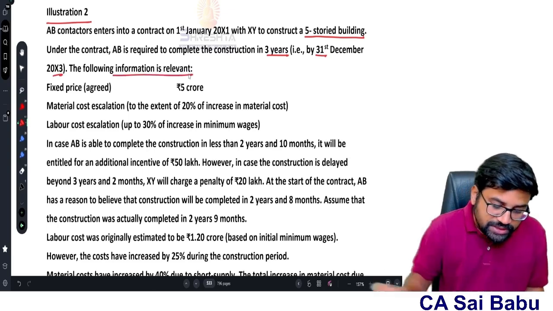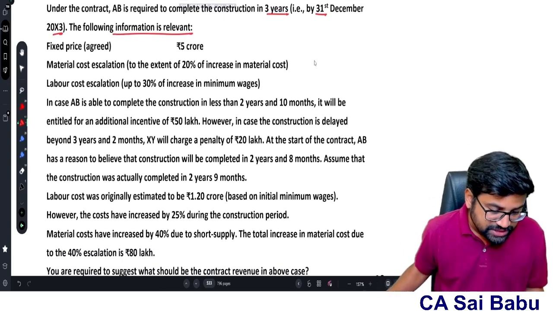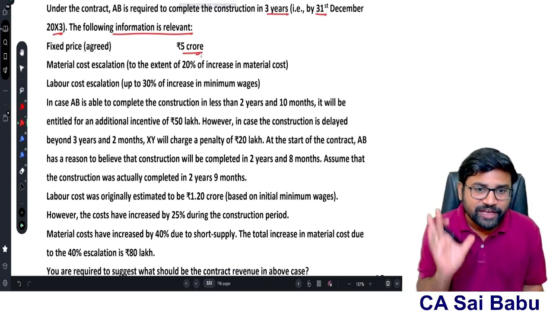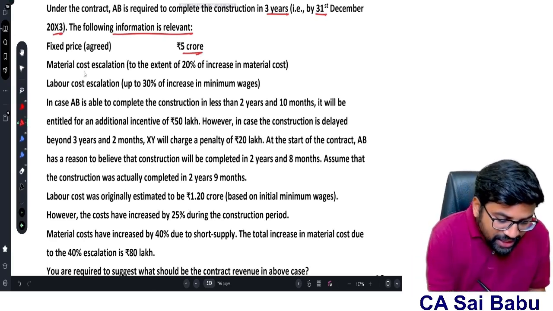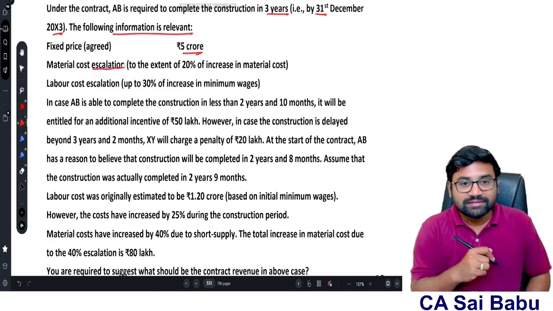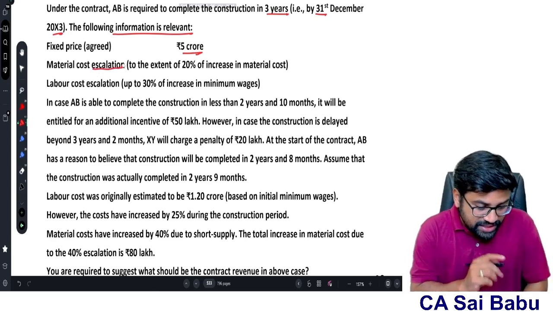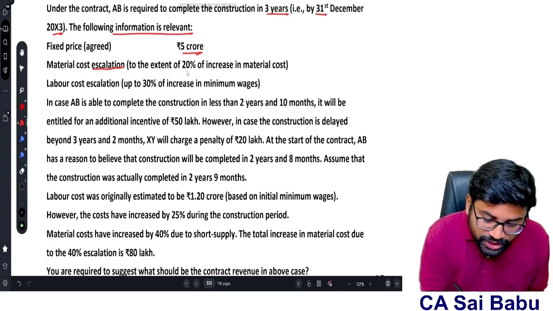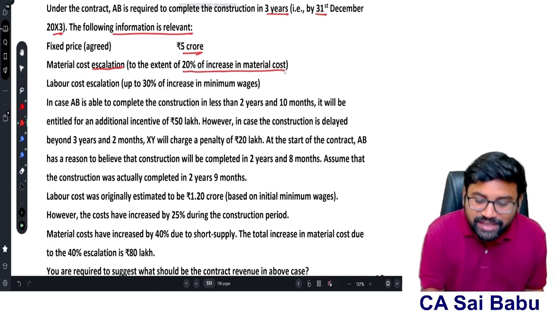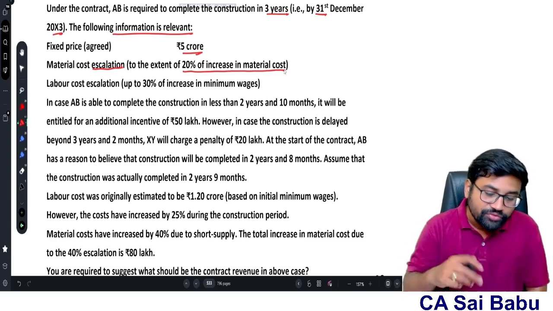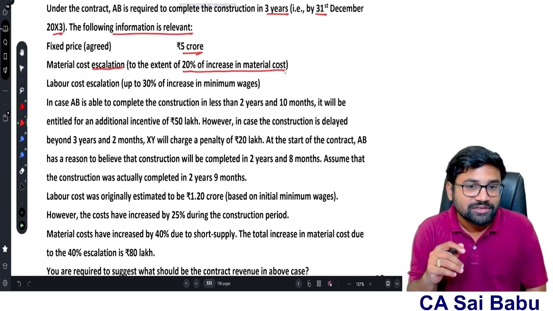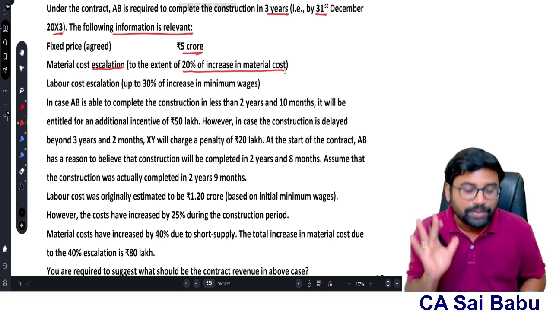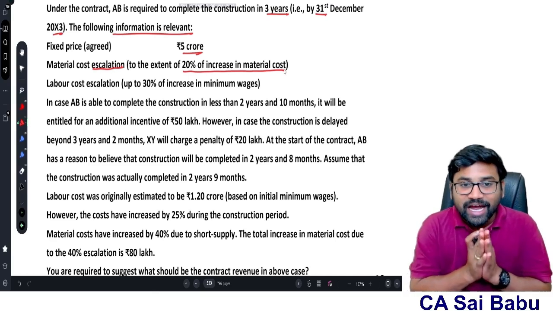The following information is relevant. First, fixed price 5 crores. What is this? Initially agreed price 5 crores. Material cost escalation: there is an escalation clause which says material cost escalation to the extent of 20% increase in material cost. Most of the students, sir, will get confused here. You have to understand properly, so carefully understand.